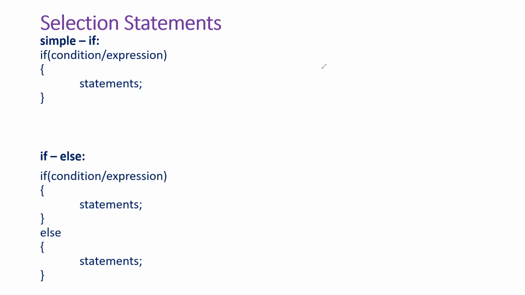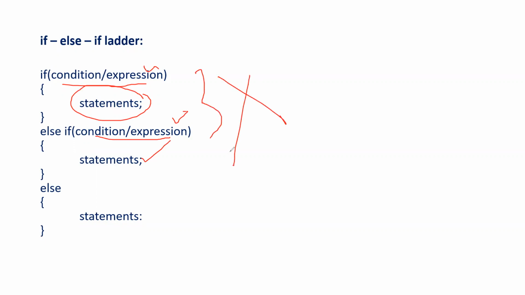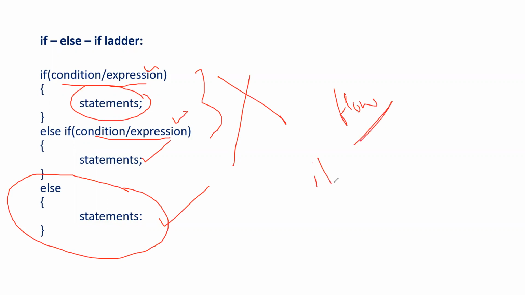Okay, now see this one, if else if ladder, which means it is used to check multiple conditions. If this condition is satisfied, we will execute this statement. If this condition is satisfied, these statements will be executed. If above two conditions are not satisfied at all, then the default else block will be executed. Okay, in this way the flow will happen in if, else and else if statements.